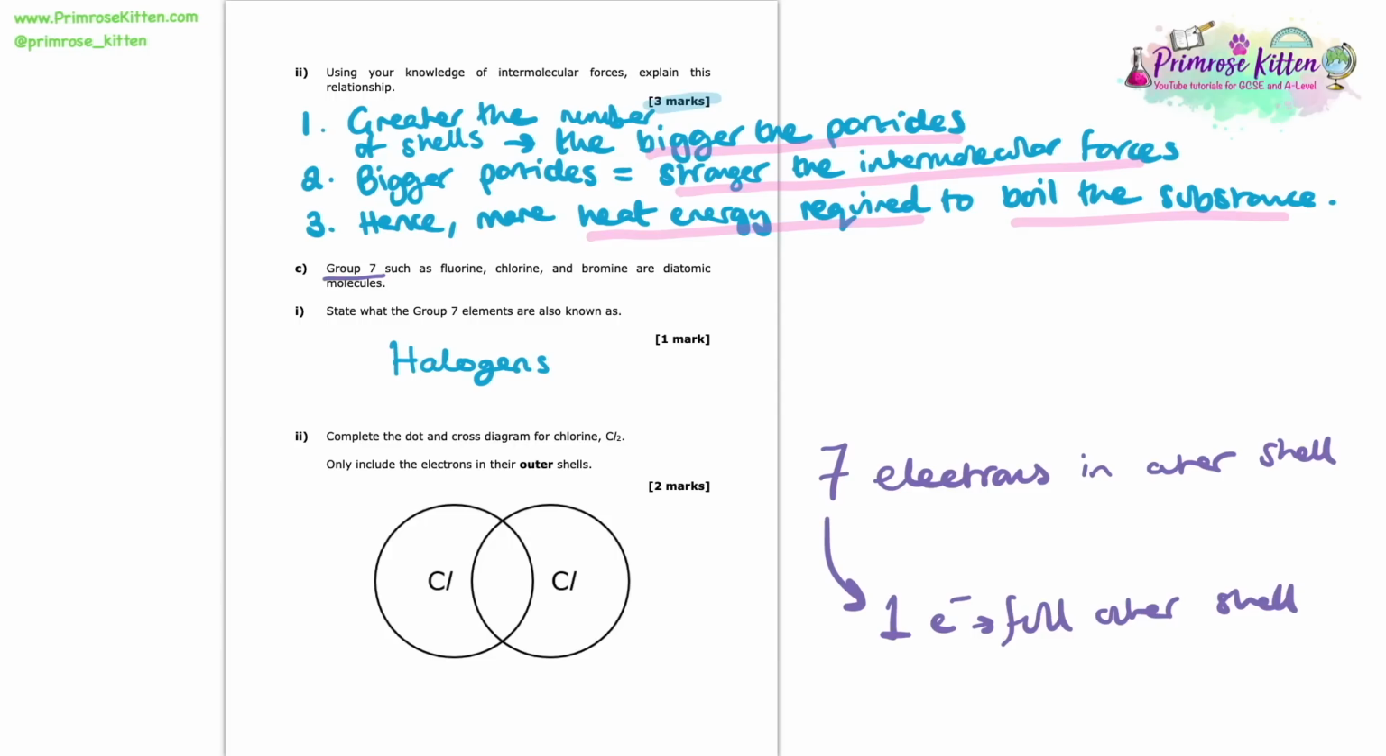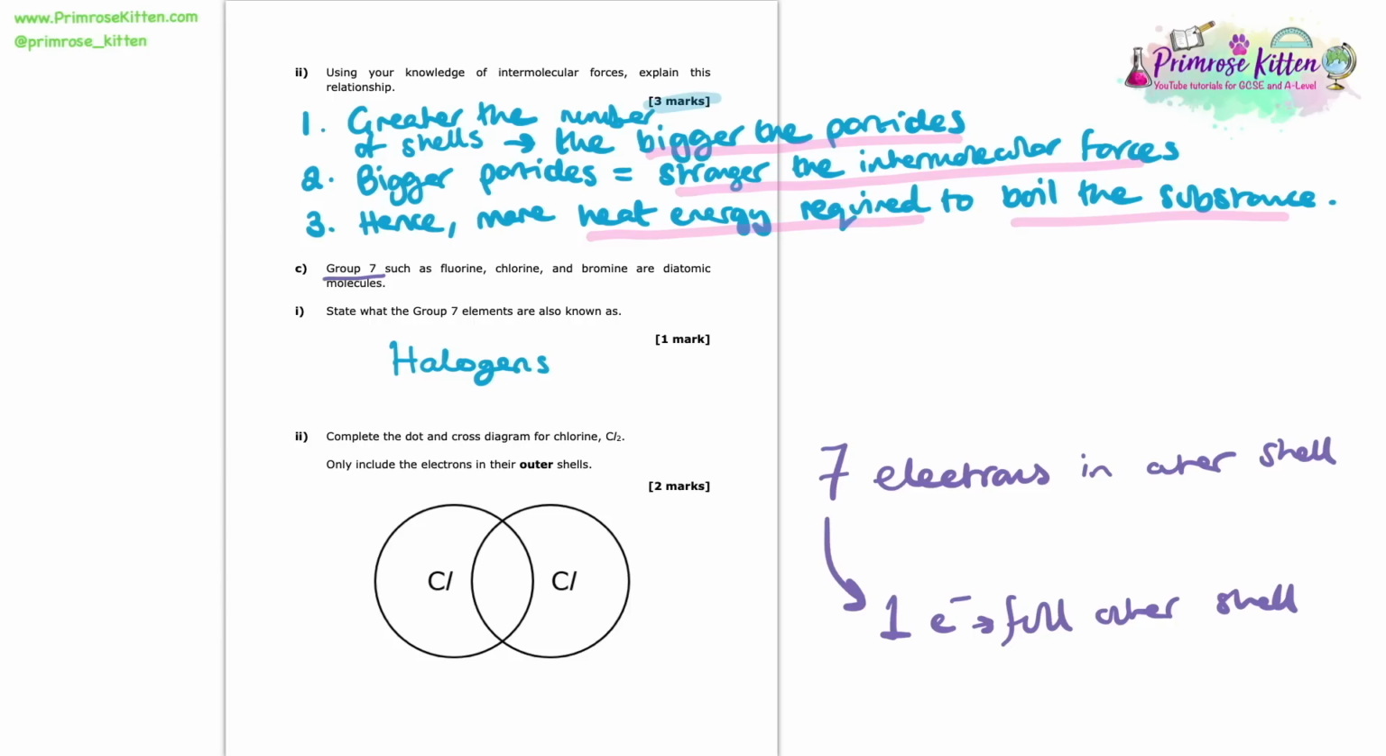So when we need to do these dot and cross diagrams that have overlapping circles, there's a little rule that we need to remember. For every 1 electron we put into the overlapping shell, the other atom has to put 1 in as well. And that forms the covalent bond, which is the shared pair of electrons.